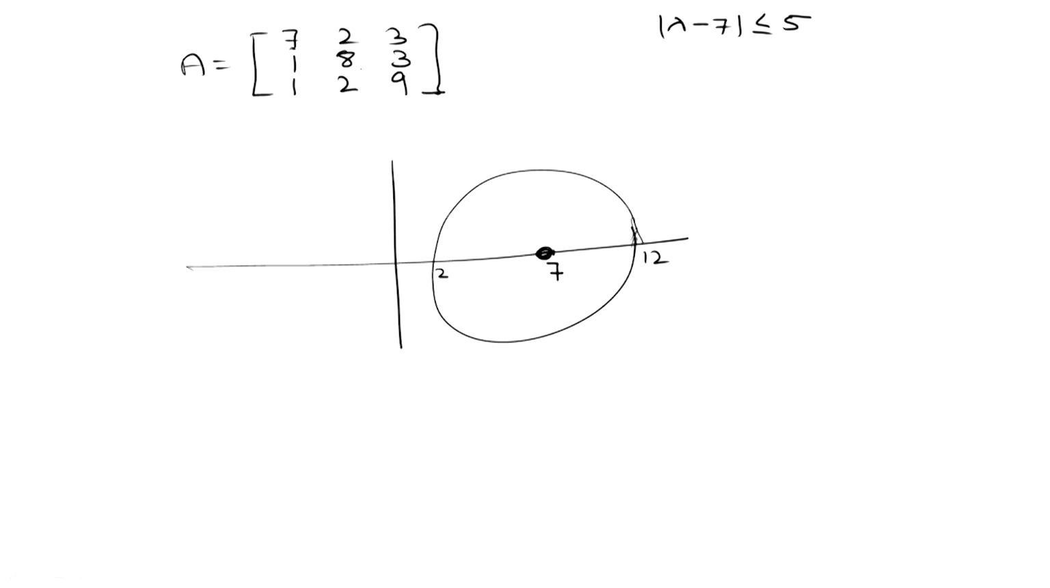The second circle will have center at 8 and radius 4. So, it will go like this, and the third circle has center at 9 and radius 3. So, it will be like this. So, all the circles will intersect here at 12, which is our spectral radius or parent root, which satisfies the claim that only the parent root will lie on the spectral circle.